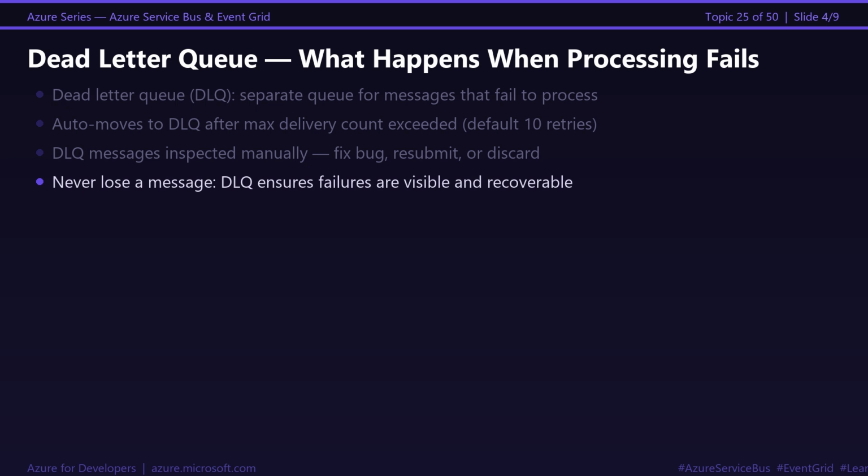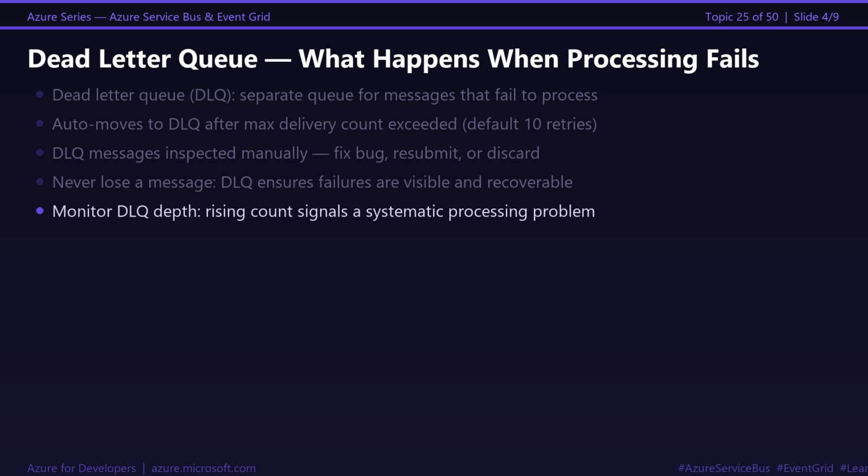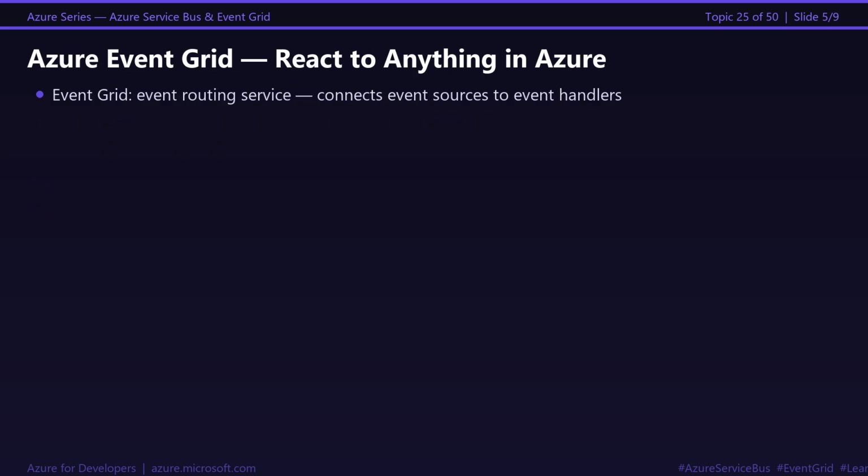You never know orders were dropped until a customer calls support. Azure Event Grid is fundamentally different from Service Bus. Service Bus is for messages, commands you want someone to process. Event Grid is for events, notifications that something happened.